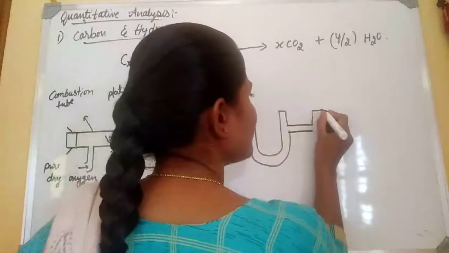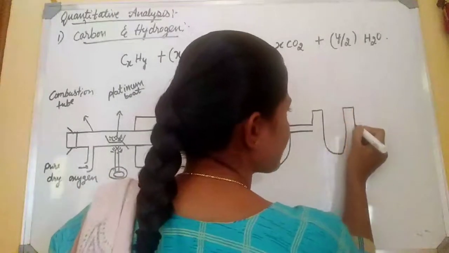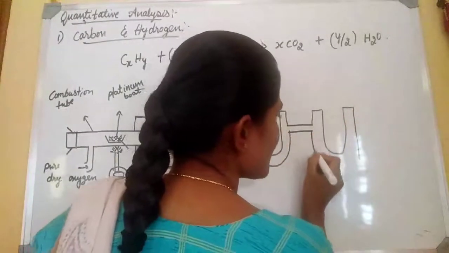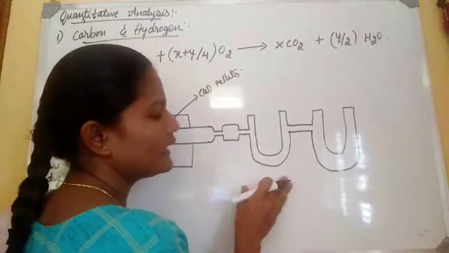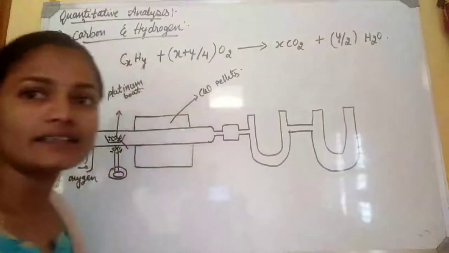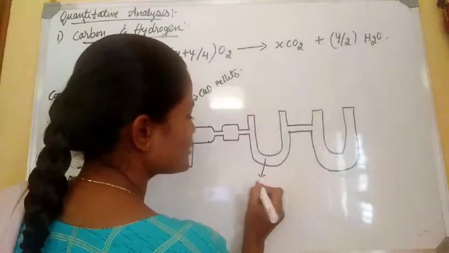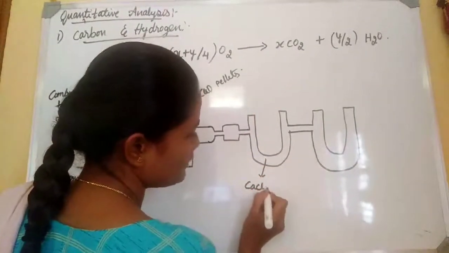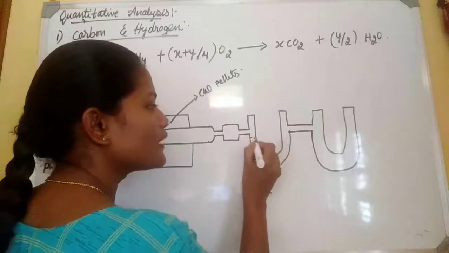Another U-tube for carbon dioxide: one U-tube for absorption of water, and the other U-tube for absorption of carbon dioxide. Okay, absorption of water is in calcium chloride. This contains the calcium chloride.